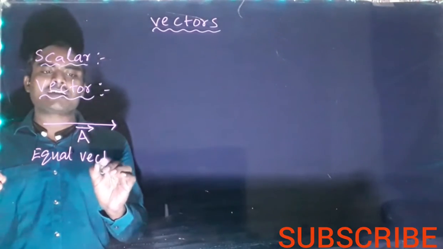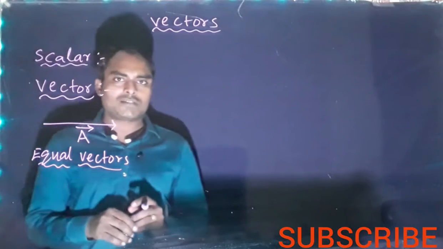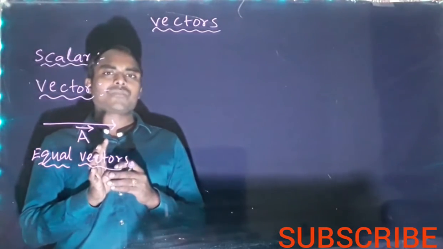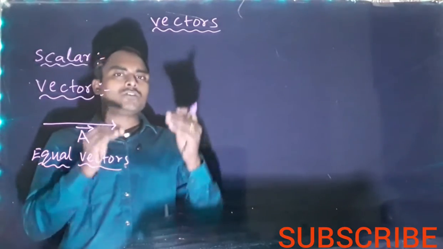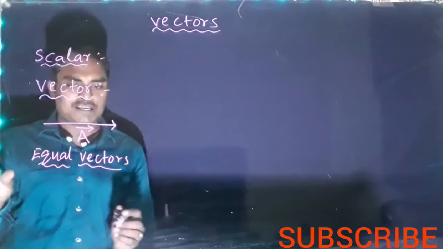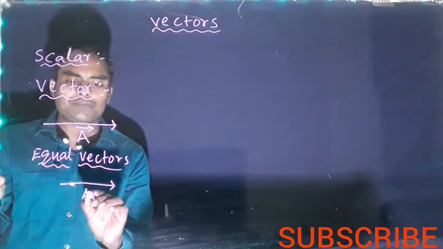So equal vectors. If two vectors are representing the same physical quantity and having the same magnitude and the same direction, then those vectors are called equal vectors. Let us take this one vector, A bar.